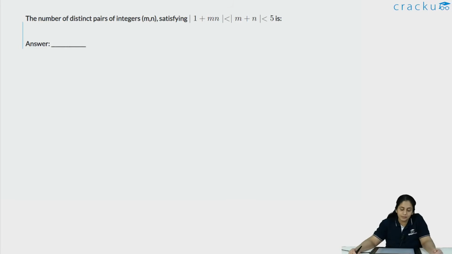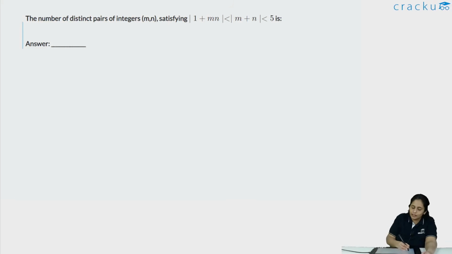The number of distinct pairs of integers m comma n satisfying modulus of 1 plus mn less than modulus of m plus n, which is less than 5, is how much? So I see there are two modulus signs and there is 5 also, and there's a strict less than condition over there. So the first thing that I'll actually do is that I'll take the square of the equation just to remove the modulus sign.